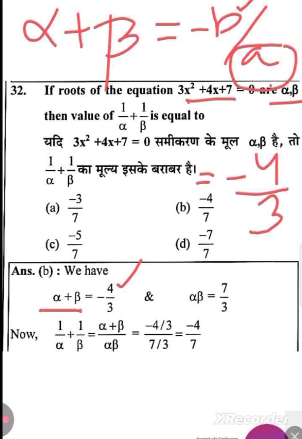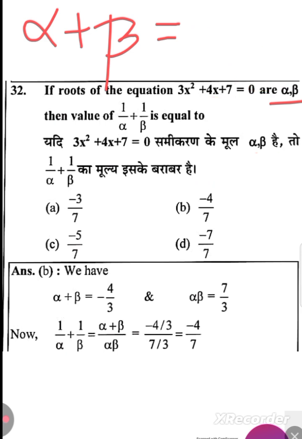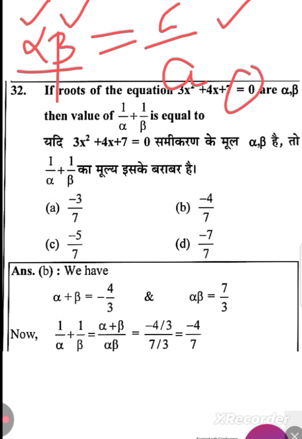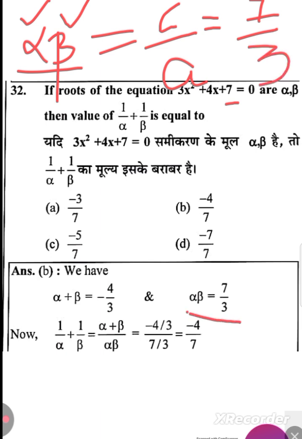So here we are going to use a result. The sum of the roots is nothing but minus 4 by 3. One more result, the product of the roots. What is that? Product of the roots, alpha into beta, where alpha is one root and beta is another root of the quadratic polynomial. The product of these two is equal to c by a. What is c? C is the constant term, that is 7, and a is the coefficient of x square, that is 3. So the product of the roots is going to be 7 by 3.